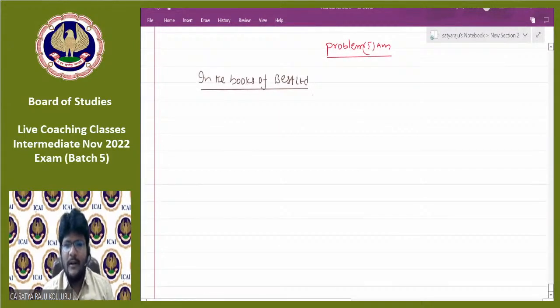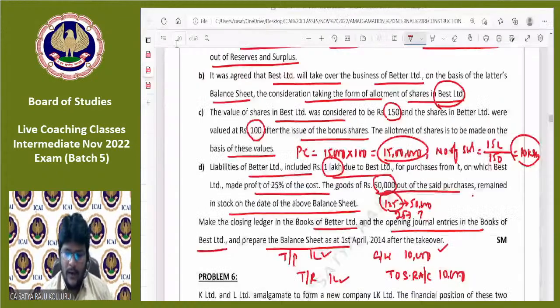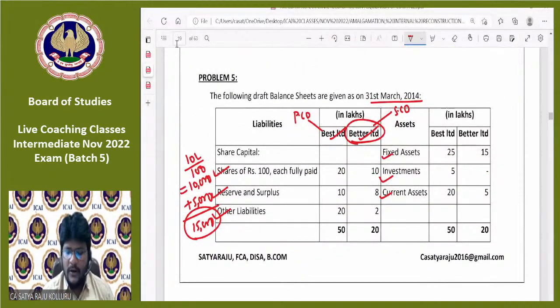Step number 1, dismantling of balance sheet. All the assets and liabilities which are taken over by the purchasing company should be closed and transferred to realization account at book values. So I'm going to open the realization account here. Apart from the realization account, any asset or liability which is not taken over also needs to be opened, but all the assets and all the liabilities are taken over.